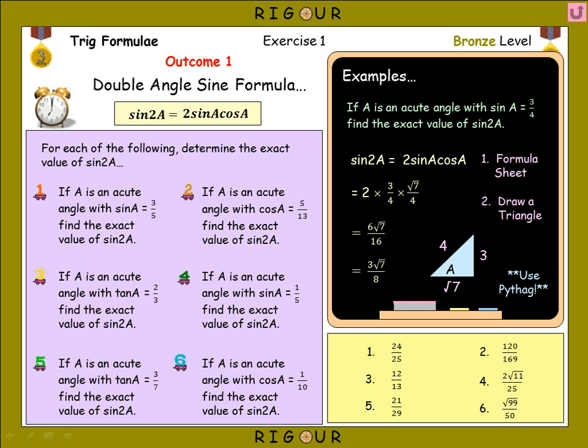For these questions, we've got to be confident in manipulating fractions, and we've got to be confident with dealing with surds, and we've got to be able to use SOHCAHTOA and Pythagoras. These are all skills that we should be familiar with before we can even think about attempting these questions.